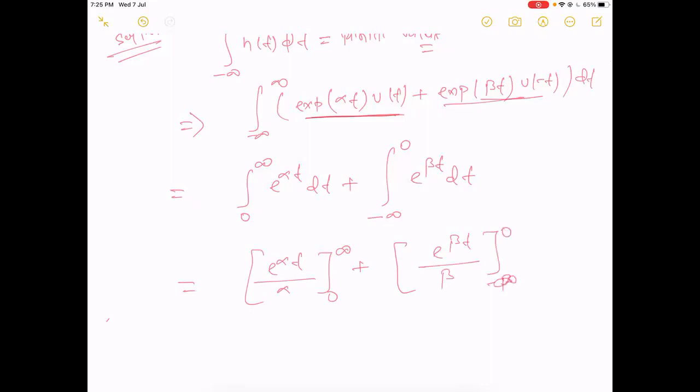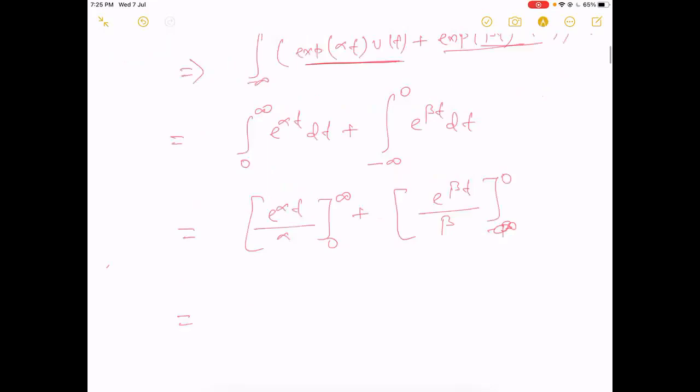Putting in the limits: e to the power alpha times infinity minus e to the power alpha times 0 upon alpha, plus e to the power beta times 0 minus e to the power beta times infinity upon beta.